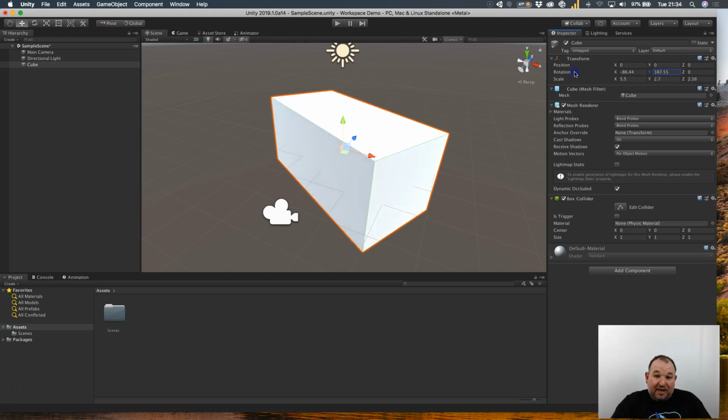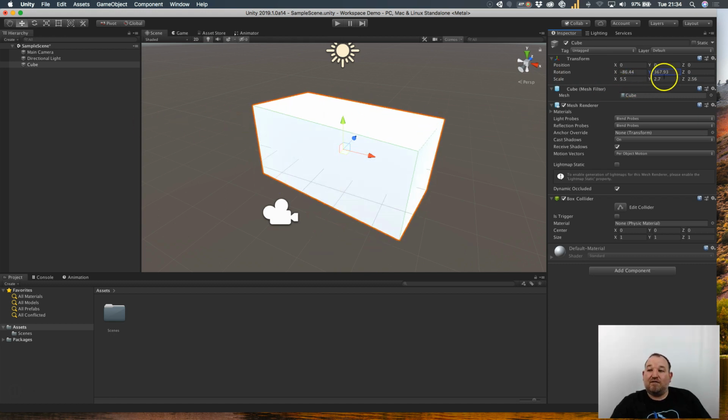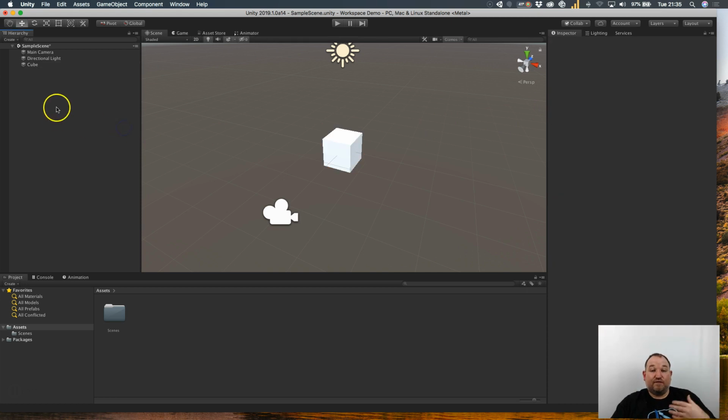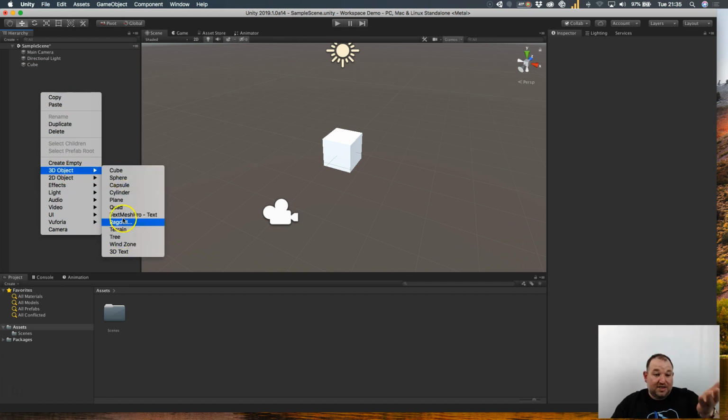Now, have a bit of a play with this, and don't worry if you mess it all up, because if you click on the cog in the corner, you can simply click reset and put everything back to normal, just like that. Okay, so how else can we create a 3D object? Well, the first thing that we did was we right-clicked to create the properties menu, and we could select a different type of 3D model.